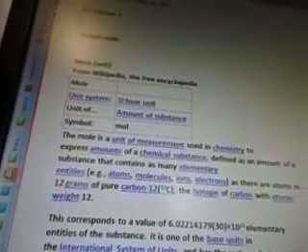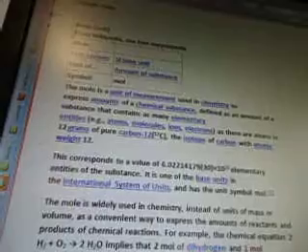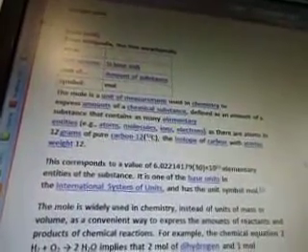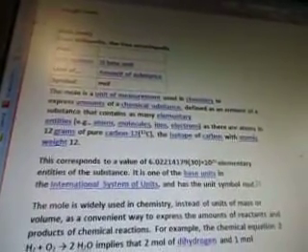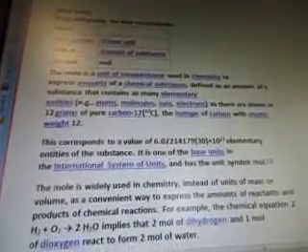That's an SI base unit. Mole is a unit of measurement used in chemistry to express amounts of a chemical substance, defined as an amount of a substance that contains as many elementary entities, atoms, molecules, ions, electrons, as there are atoms in 12 grams of pure carbon-12, the isotope of carbon with atomic weight 12. This corresponds to a value of 6.